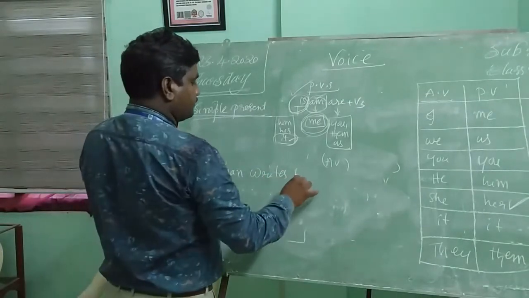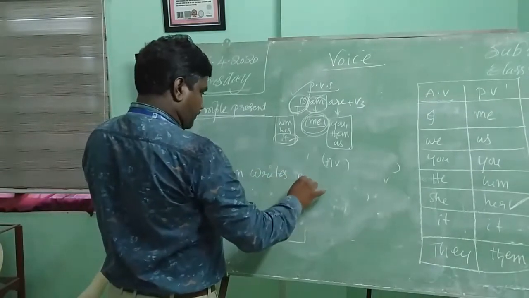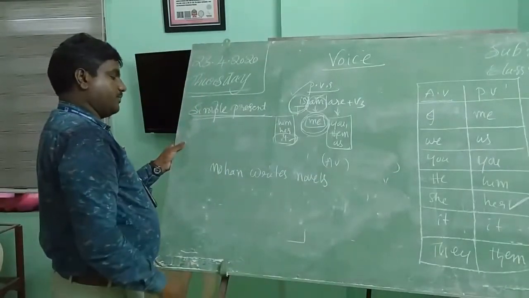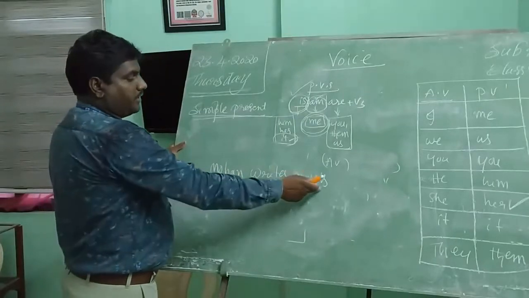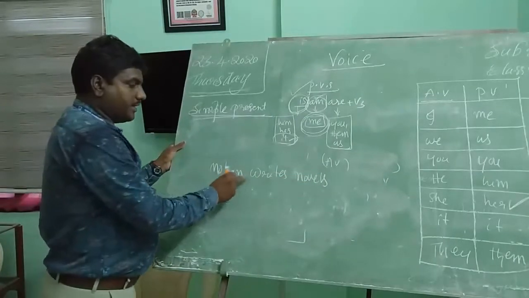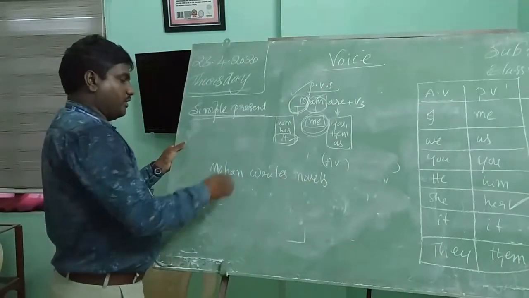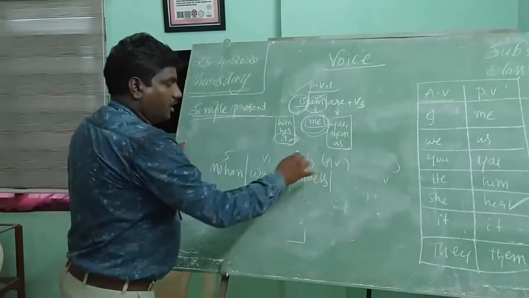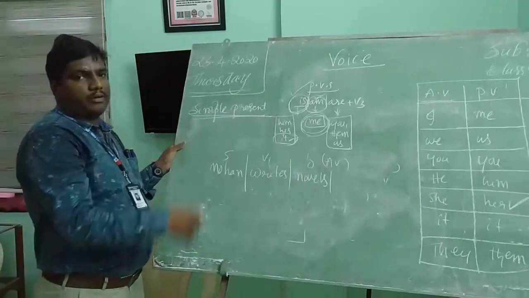Mohan writes novels. Let us divide that. First of all, this is the sentence. When a sentence is given like this, you have to divide it into subject, verb and object. Then let us apply the rules.